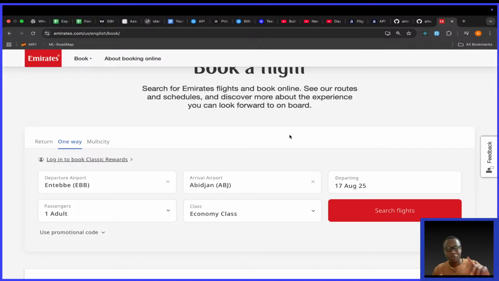So this is the MVP. Our goal for the MVP is this: search for a flight, view the things you've searched for, confirm the price. After you've confirmed the price, what do you do next? Book. But before you book, there's a step which is missing. You must be able to log in if you're not logged in, or register if you don't have an account. That is why I was telling you about the endpoint.